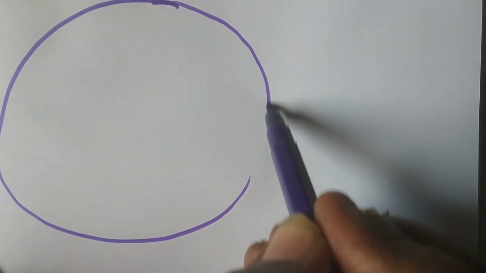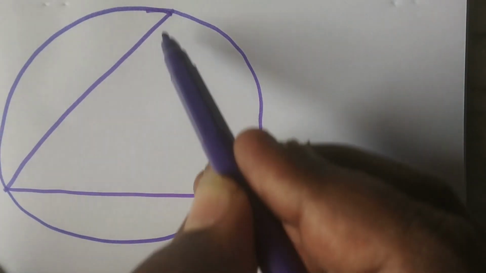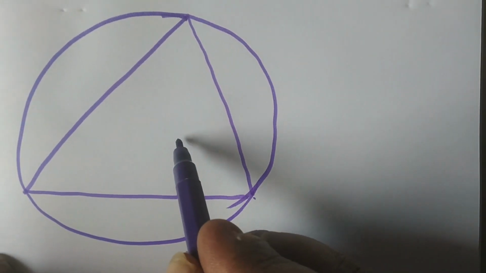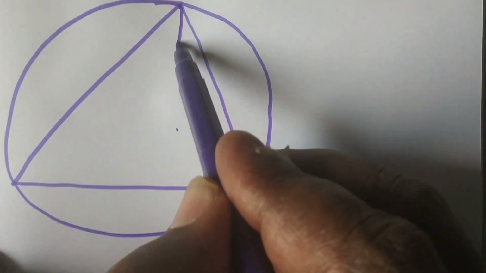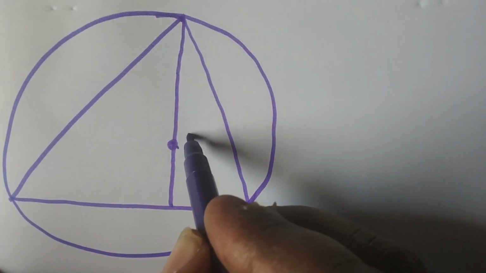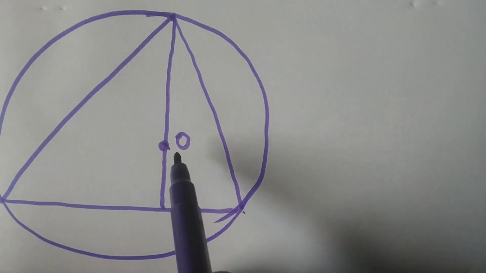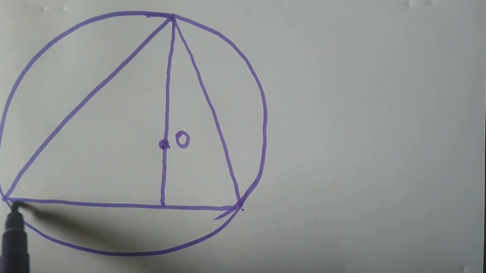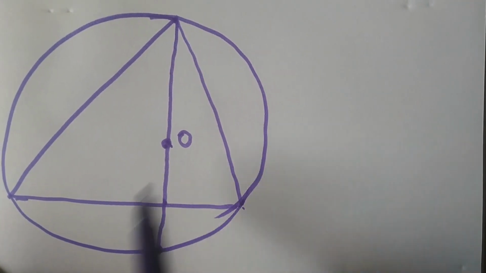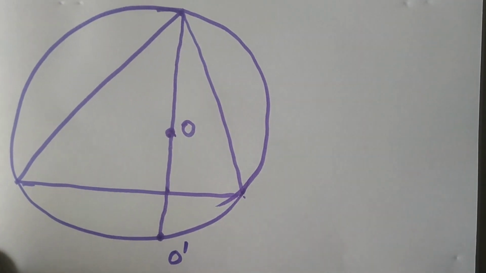Okay, now we see another concept. Consider a circle and one triangle inscribed in the circle. Listen carefully, very interesting concept. Now this is the orthocenter of the triangle. Orthocenter means the point of concurrence of altitudes. This is one altitude, so it is the orthocenter, say. Now the image of the orthocenter with respect to any side of the triangle must lie on the circumcircle of the same triangle.